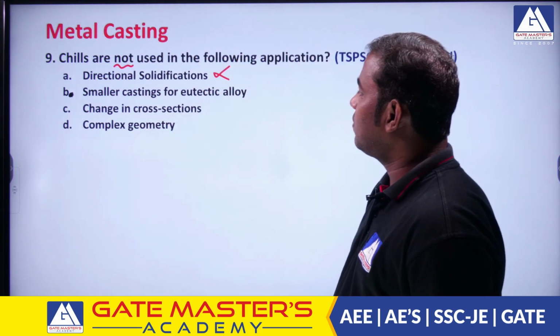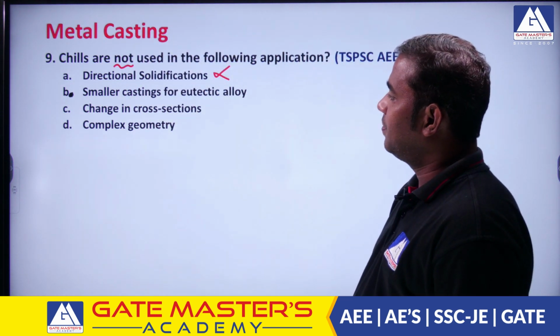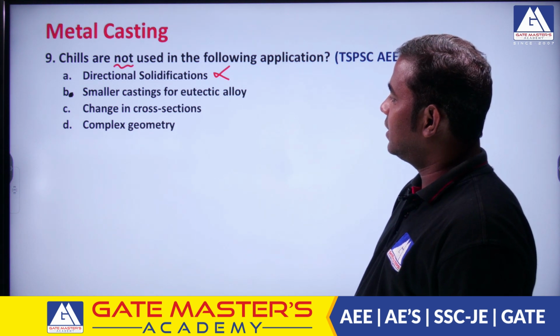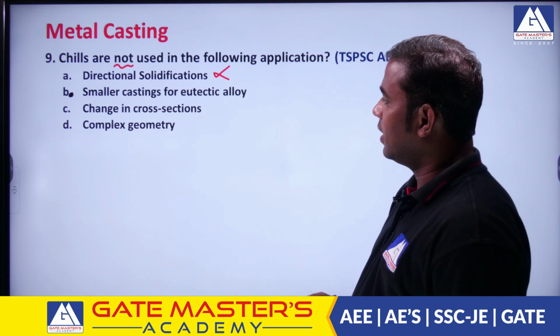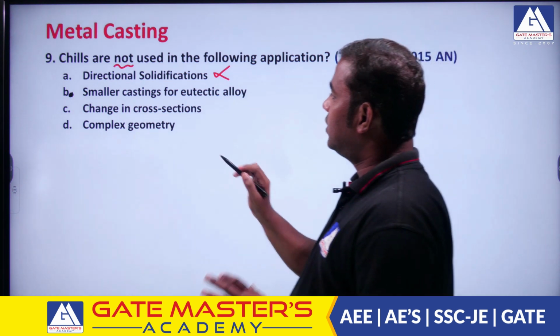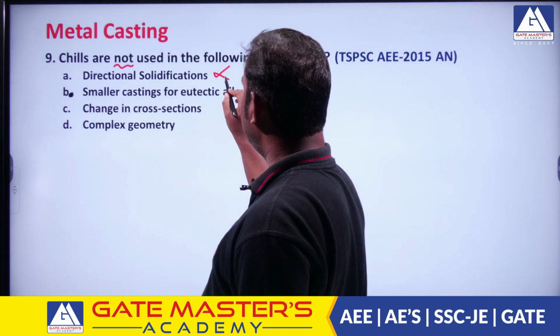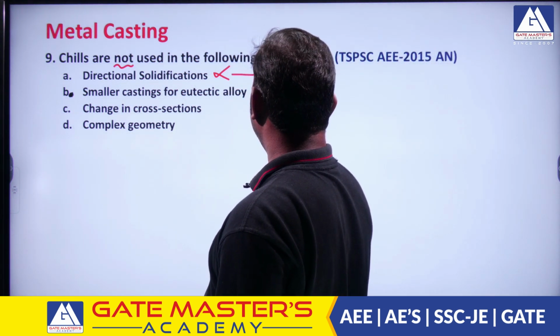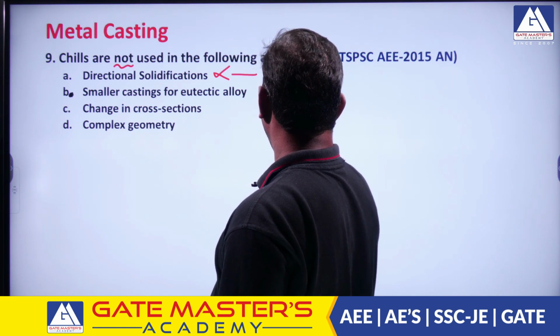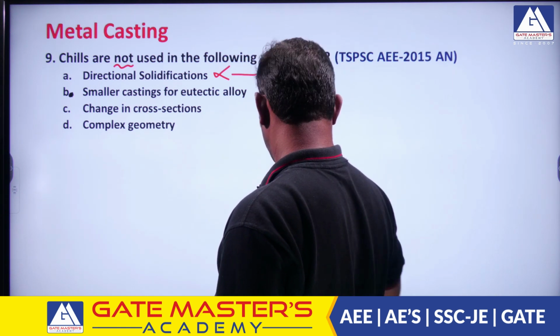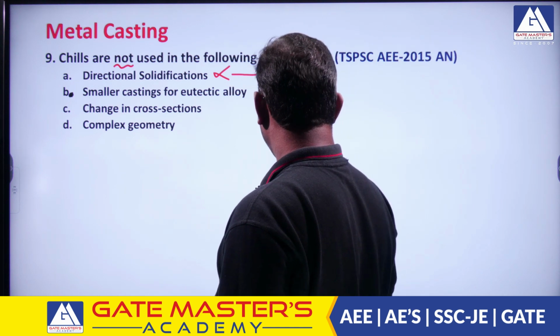Then smaller castings for eutectoid steels, that also we don't know. Change in cross sections. Okay, complex geometry. Okay, the chills are used for all these things. So the chills are used here because of directional solidification.